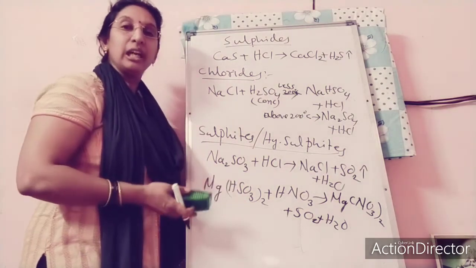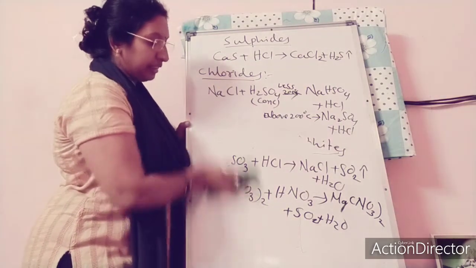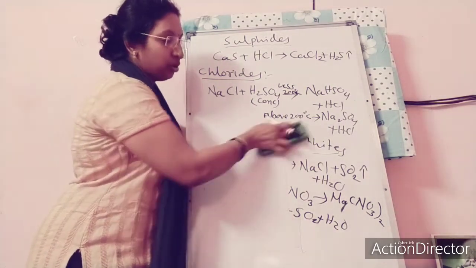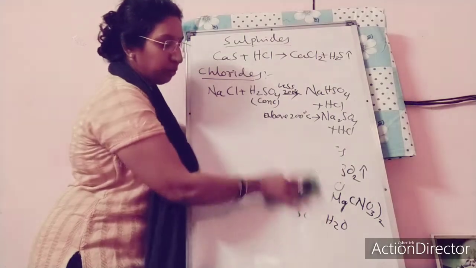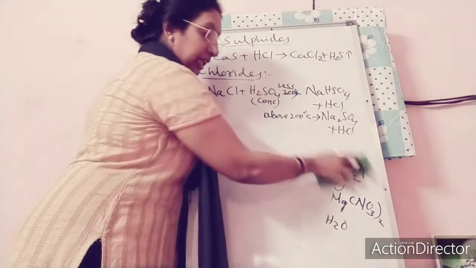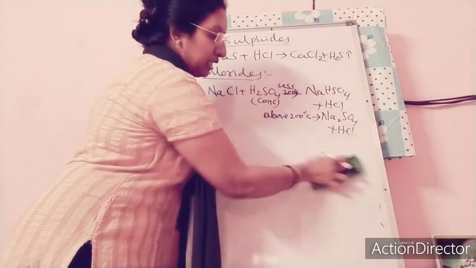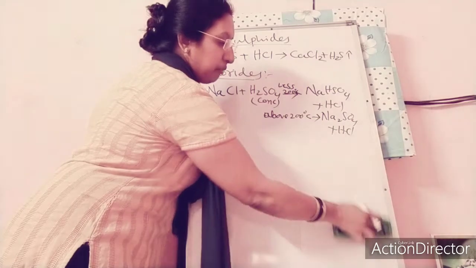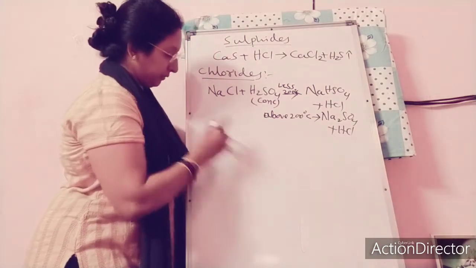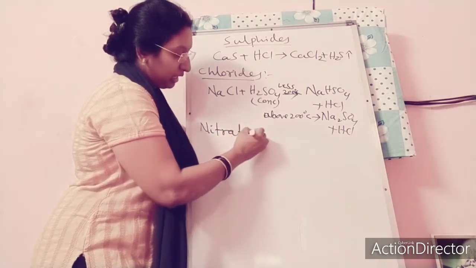Last one is nitrates. Again, how do nitrates decompose? Nitrates also mostly do not decompose by dilute acids. However, lead nitrate can decompose with nitric acid and sulfuric acid. So lead nitrate, I am writing here, how is it decomposing?